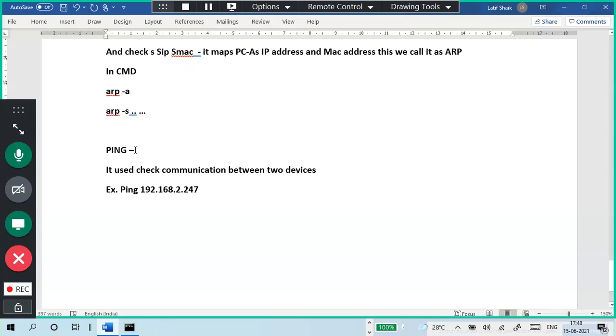Okay, so this is the ping, and it checks the communication between two devices. This is a testing protocol, an important command in networking. Ping is one of the important commands. One more command I will tell is how to check the MAC address: ipconfig, a very important command.